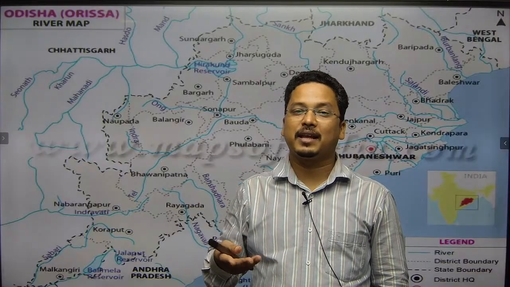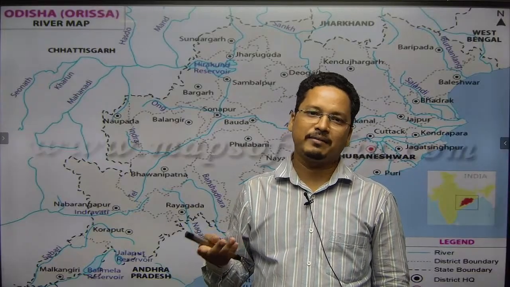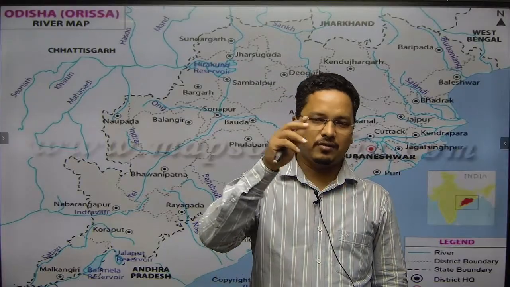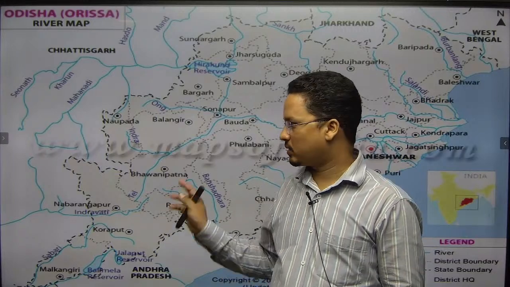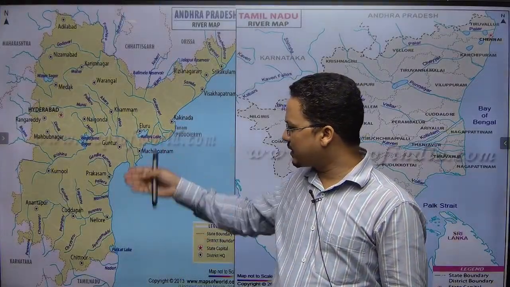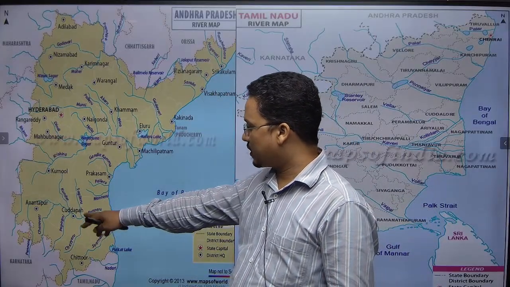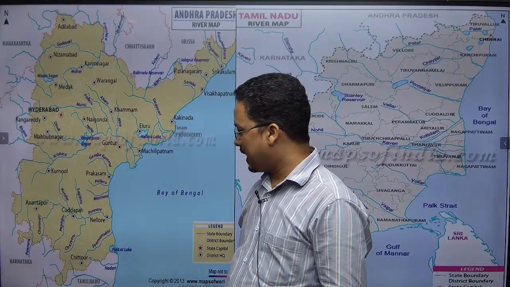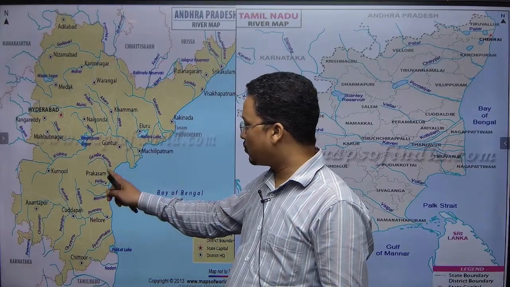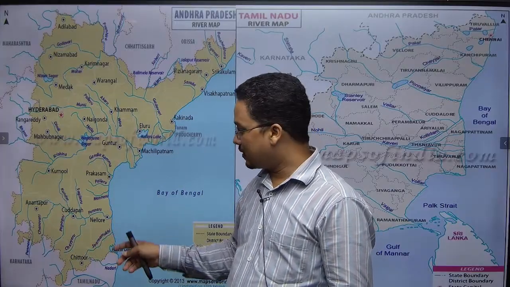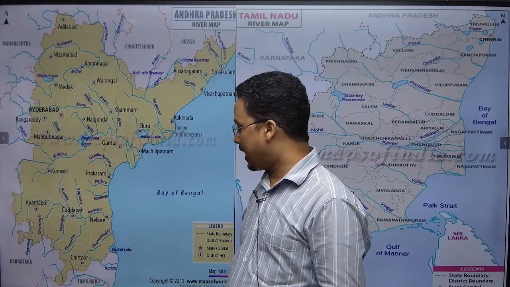The Keeladi civilization, we are having evidences, on the bank of Vaigai river, which drains into the Gulf of Mannar. That is also an important river, right? Here you can see some rivers in Andhra Pradesh. So Penneru river, which is very important, Kadapa district also there. Penneru, Paleru, these are important rivers because the Penneru river has the Grand Canyon of India, Gandikota. This is asked by UPSC, the Gandikota Canyon on the Penneru river, Andhra Pradesh.